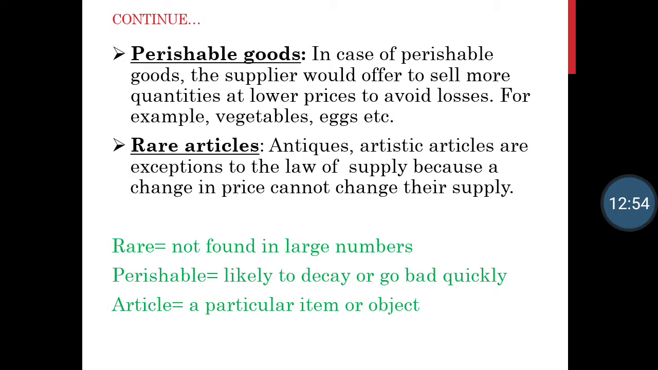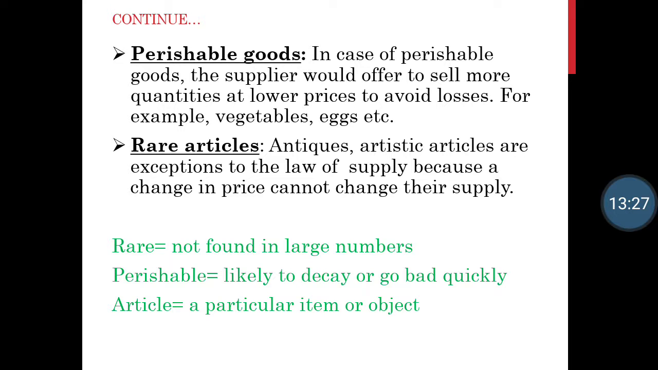Next is perishable goods. Perishable goods are those goods which become stale, or are likely to decay or go bad quickly. मतलब वो जल्दी खराब हो जाते हैं. Perishable goods मतलब ऐसी चीज़ें जो जल्दी खराब हो जाती है. For example, vegetables, milk, fruits, etc. So in case of perishable goods, the supplier would offer to sell more quantities at a lower price to avoid losses. For example, vegetables, eggs, etc.